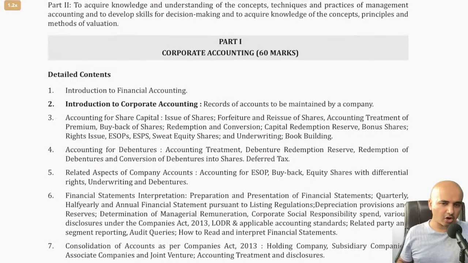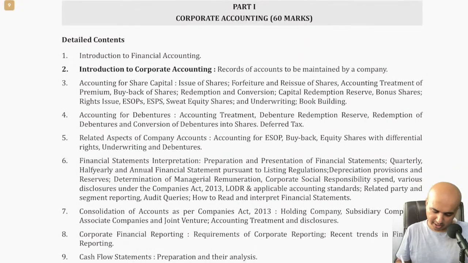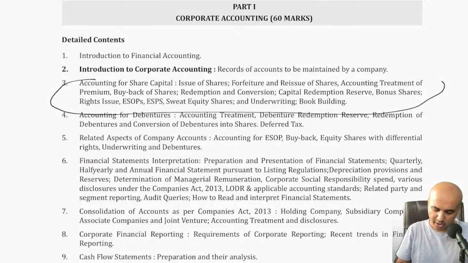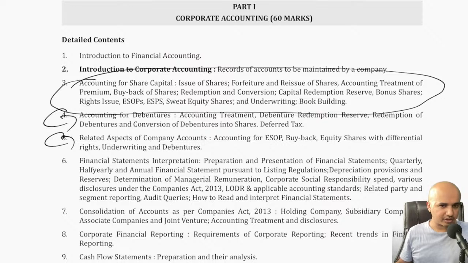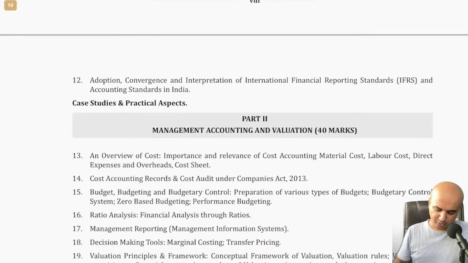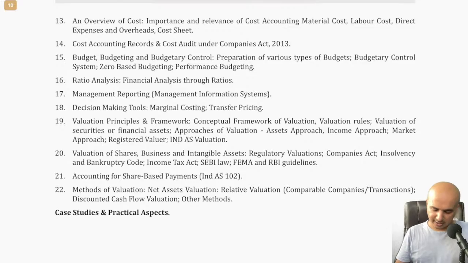In the corporate accounting part, we have various chapters, but we will be looking at this particular chapter today. That is chapter number 3, one of the most important chapters, because unless you understand chapter 3, there is no way you will be able to understand chapter 4 or even chapter 5 for that matter. Of course, we won't be able to cover everything in chapter 4, only the basics. As far as possible, I will try to cover that. There are other chapters as well. I'm sure you are aware of the syllabus, so I don't want to get into that again.